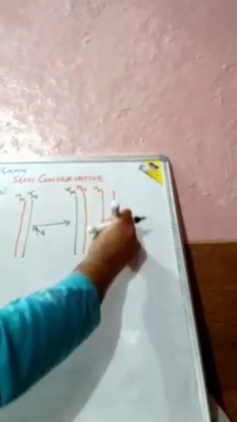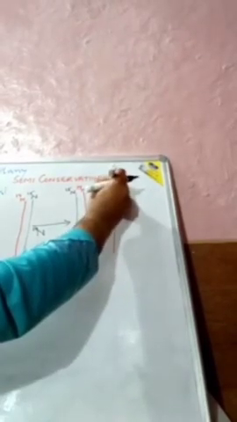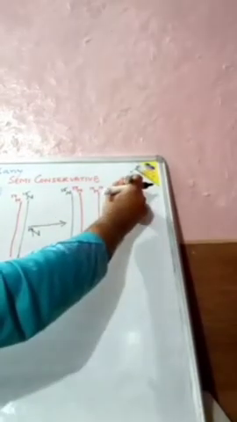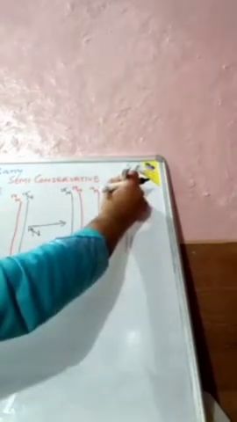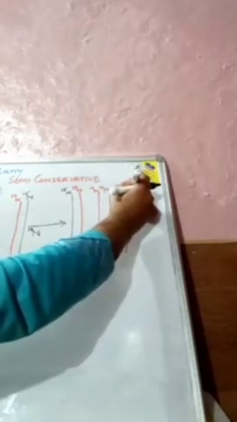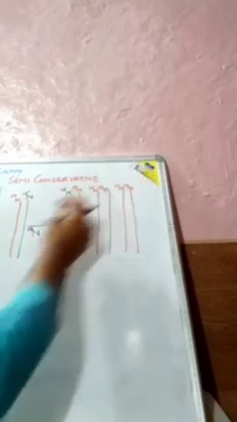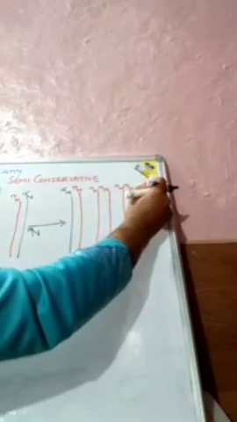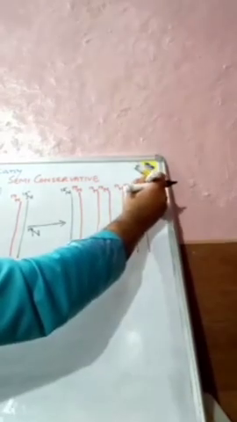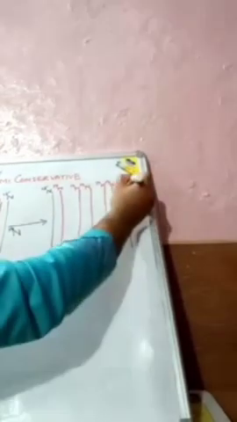N14, again this will be N14. Now take this one, this will be again N14. These are the new strands of DNA, and their life span is 14 minutes. Now we will take this one, again this will be N14, and its second strand will be